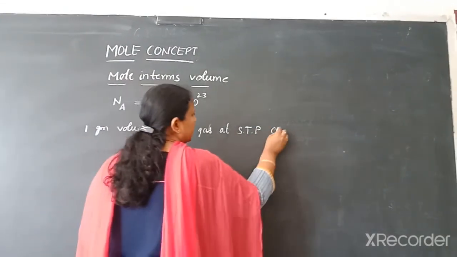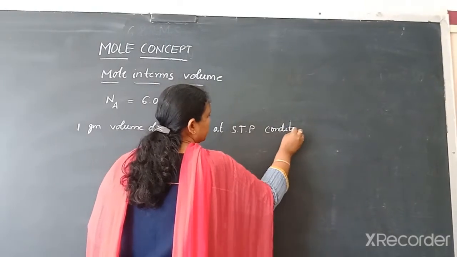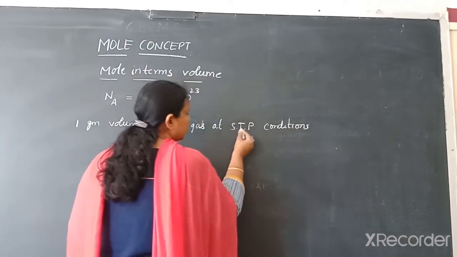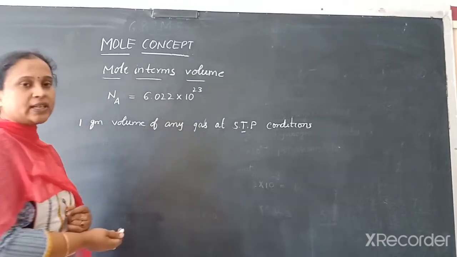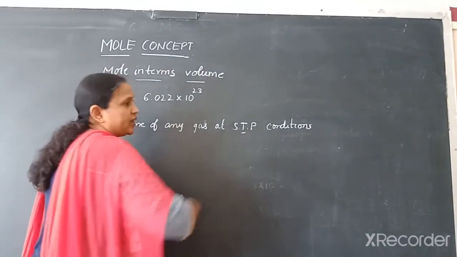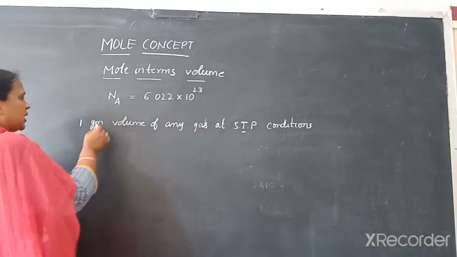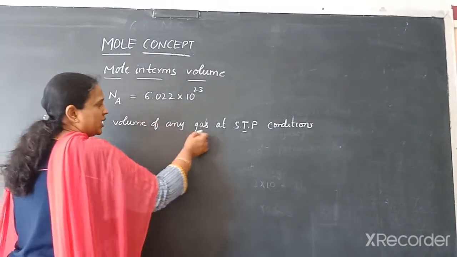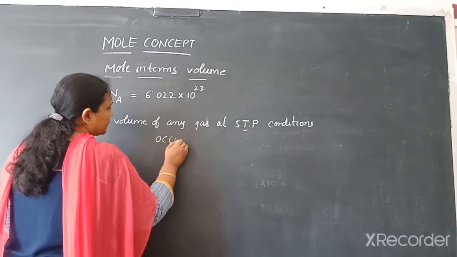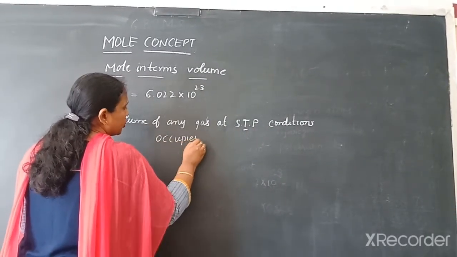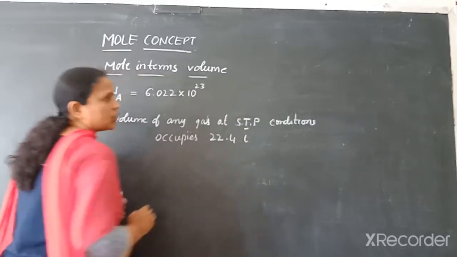What is meant by STP conditions? Standard temperature and pressure. What is standard temperature? Standard temperature is 273 Kelvin and standard pressure is 76 centimeters of mercury. Any gram volume of gas at STP conditions occupies 22.4 liters.